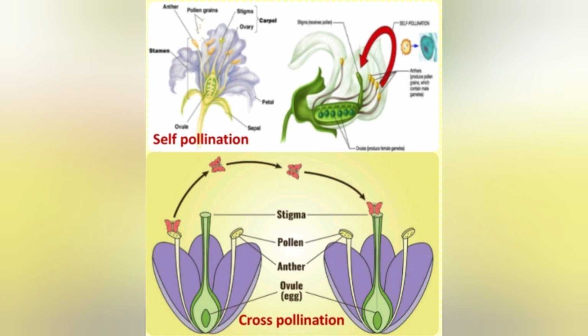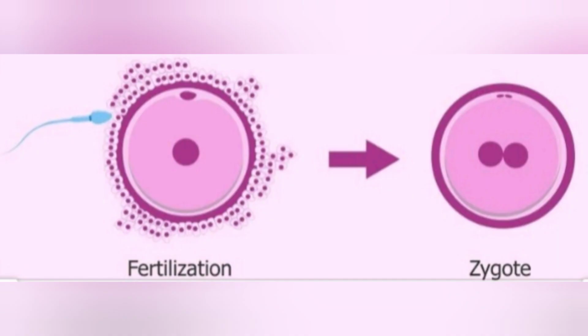Generally, pollination is of two types: self-pollination and cross-pollination. Self-pollination is pollination occurring within the flowers of the same plant. Cross-pollination is pollination occurring between two different flowers or two different plants. In cross-pollinating plants, pollination helps in the transfer of pollen grains. Pollen grains germinate on the stigma, and the pollen tubes carrying the male gametes reach the ovule and discharge the male gametes near the egg. In dioecious animals, fertilization helps in the successful transfer and coming together of the gametes.